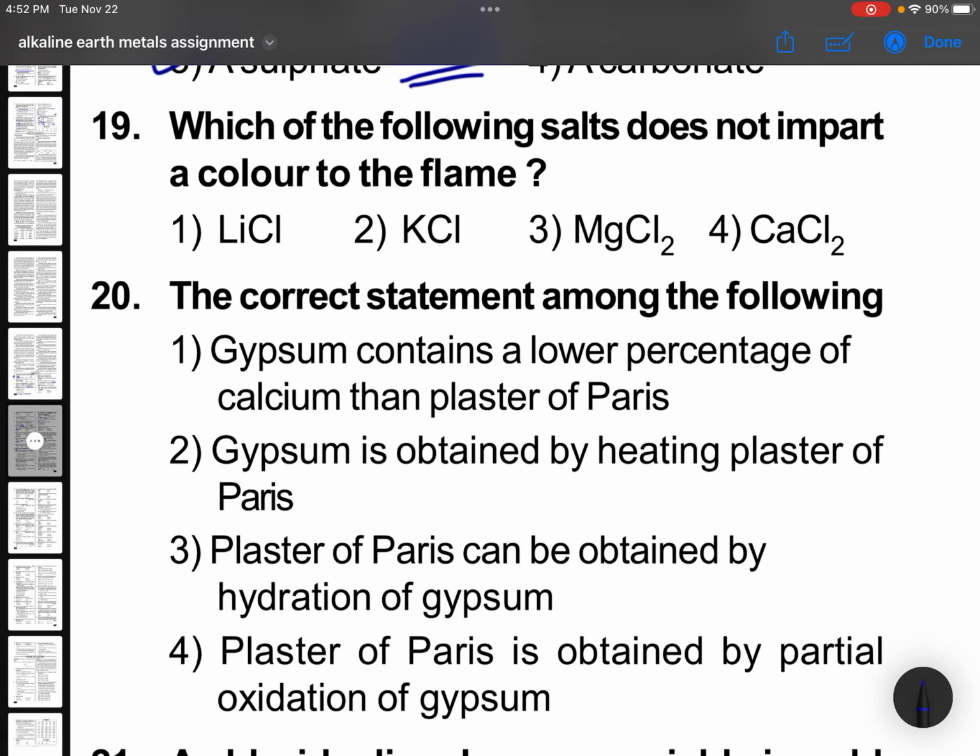Which of the following salts does not impart a color to the flame? Lithium crimson red, potassium violet, calcium brick red, magnesium no color. So this is your answer.